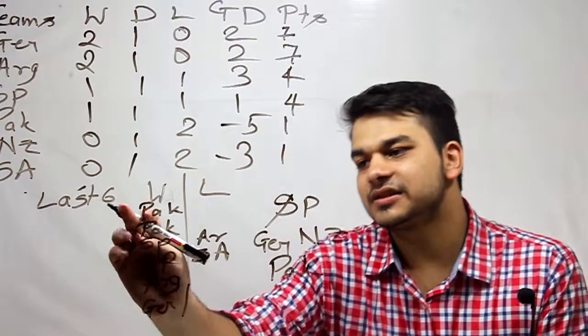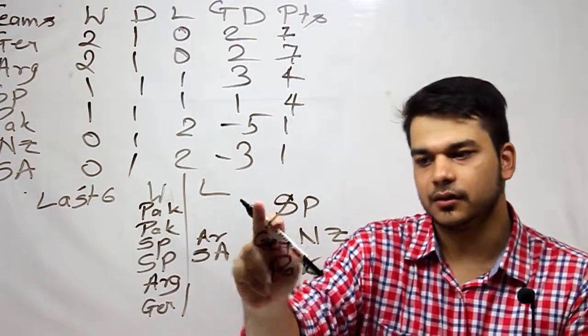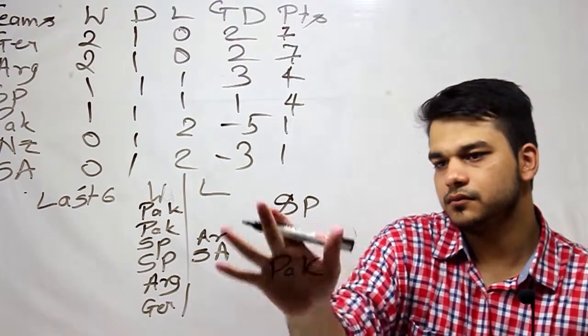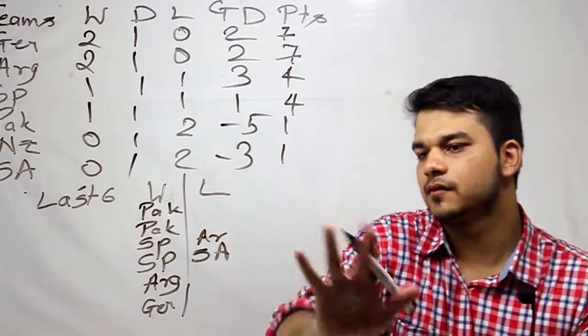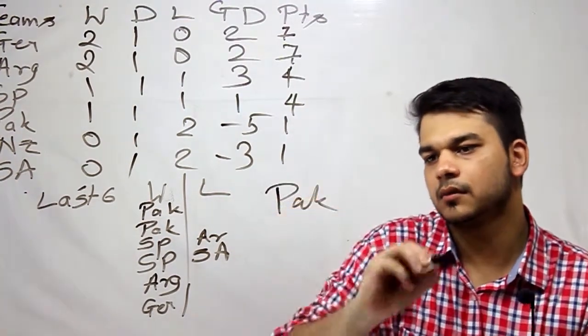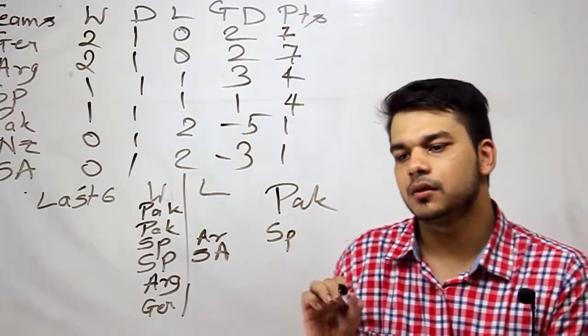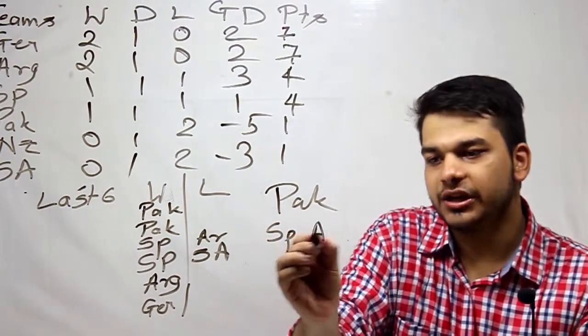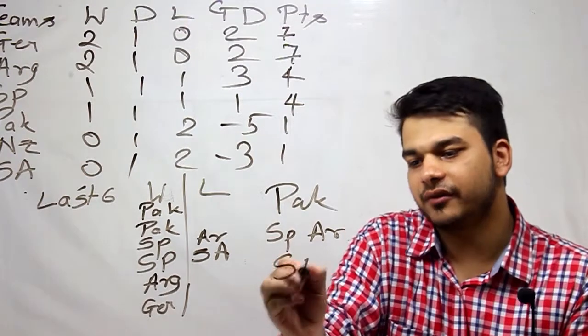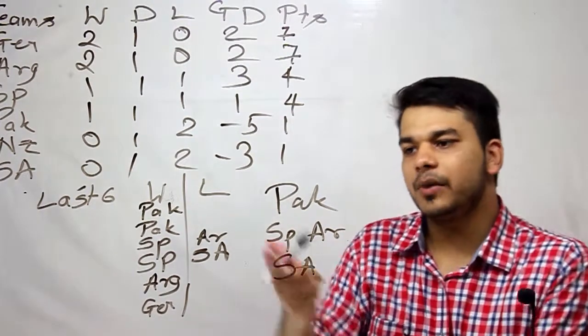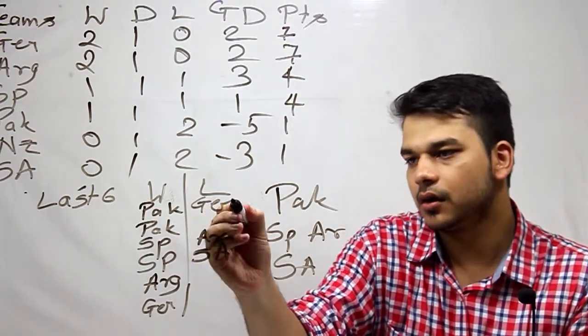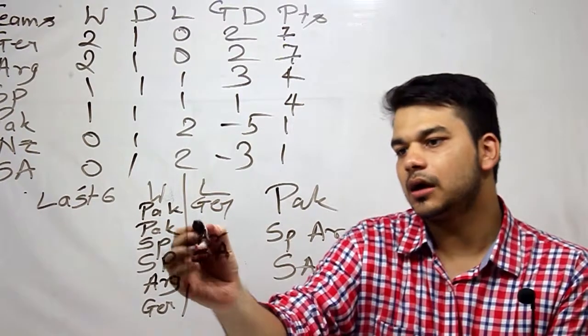Now, Pakistan had a draw against Spain. I'll rub it off. For Pakistan, there was a draw against Spain. Pakistan lost to Argentina and it won against South Africa. So, one game it will win against Germany and the other will be against New Zealand.